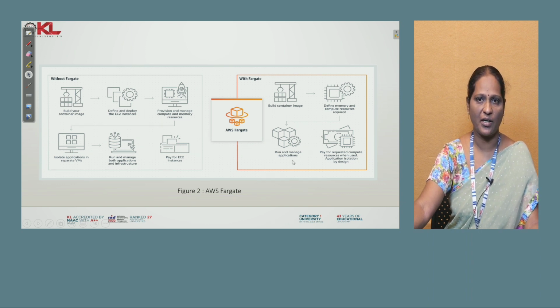Now see here with Fargate, the difference clearly shows. With Fargate you concentrate only on building your container images. After that you define the memory and compute resources you require. Later on, the applications will be run, and that is taken care of by Fargate. You need not worry about isolating applications on different virtual machines, or about provisioning and management of computing and memory resources. You just define the requirement to run your container images, and AWS Fargate will take care of everything.